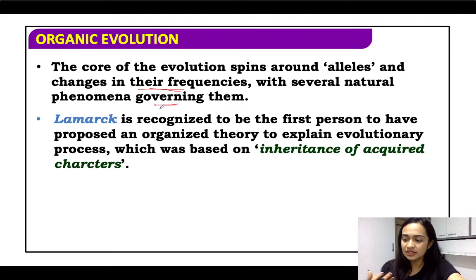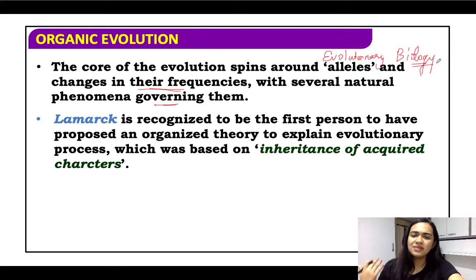There are many theories, and this is all studied in the broader category known as evolutionary biology. Fine. So this is a very broad field, and there are many theories that will come up about all these phenomena, and this is basically referring to the Hardy-Weinberg's principle. We'll come to this later. I'm just giving you an overview. Then we have Lamarck, recognized to be the first person to have proposed an organized theory to explain evolutionary processes, which was based on the theory of inheritance of acquired characters.